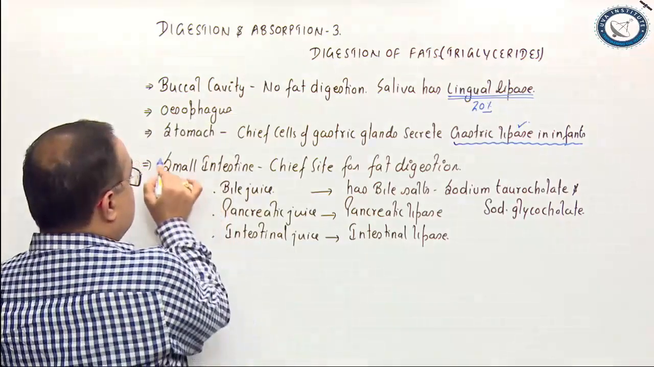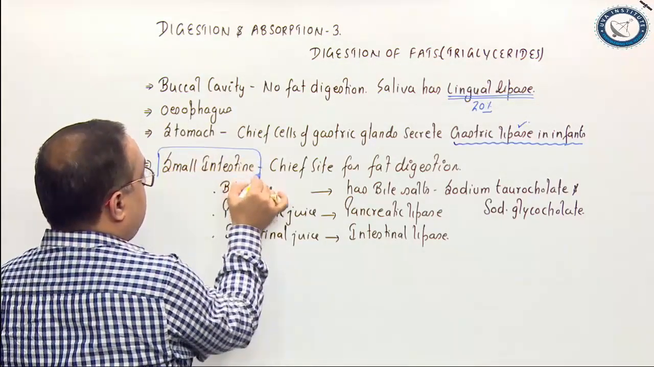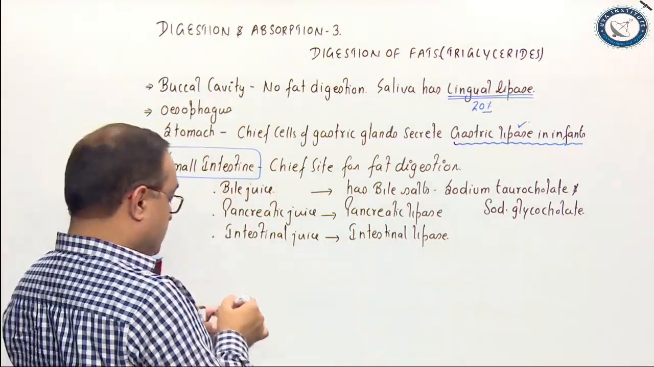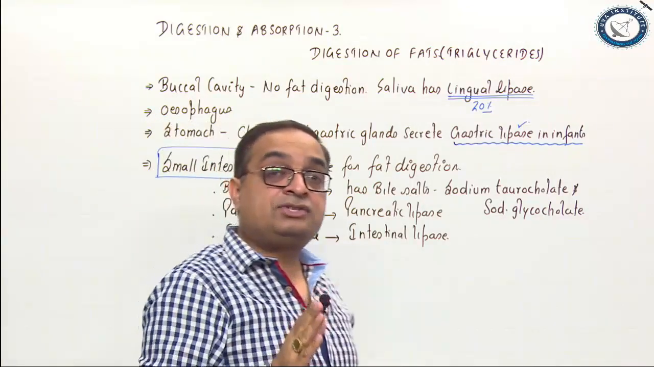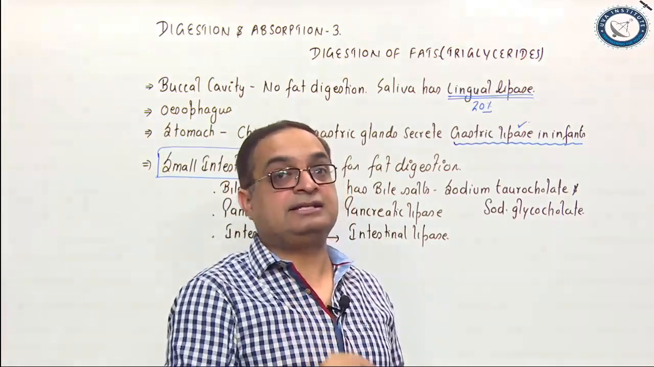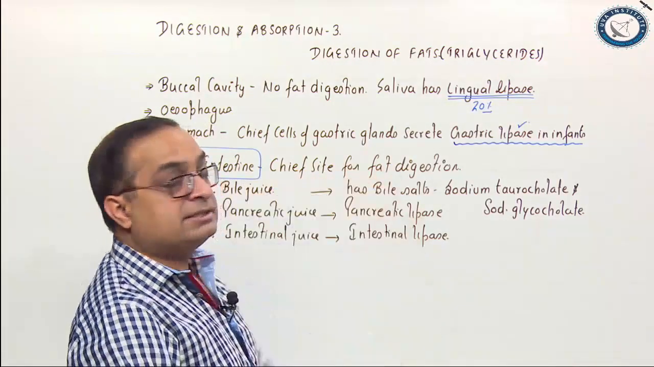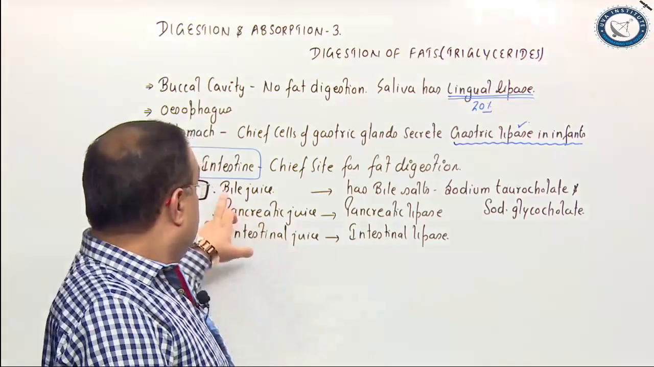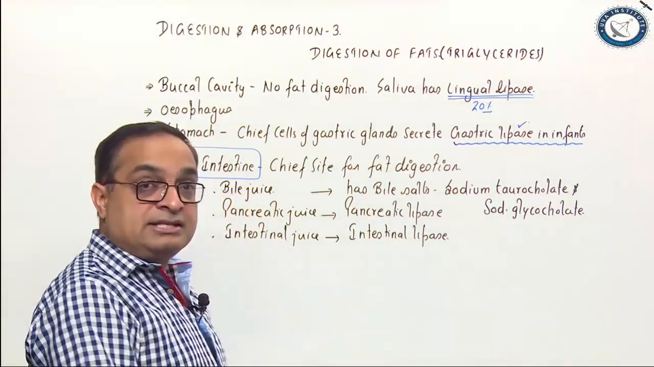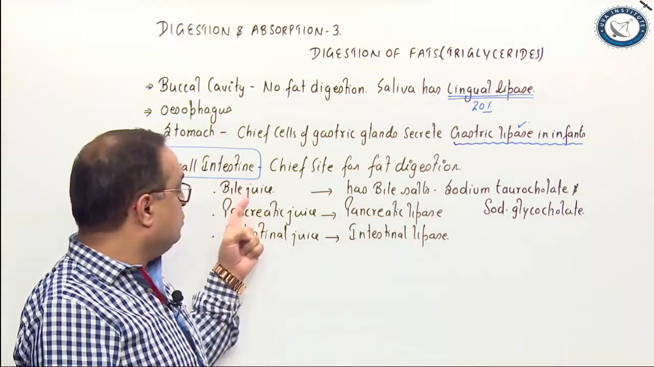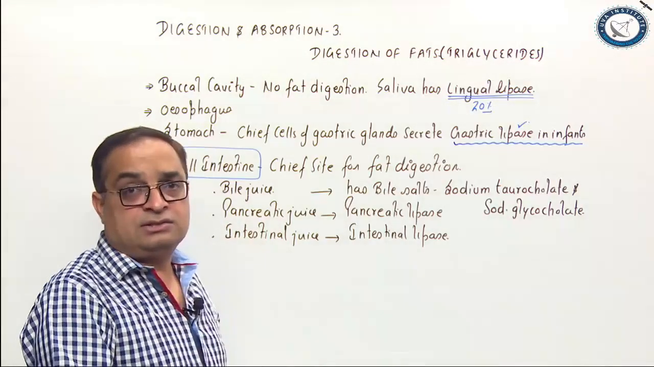Then comes the small intestine. Please remember that small intestine is the chief site for fat digestion. I have written here, it is the chief site for fat digestion. Small intestine receives 3 digestive juices: bile juice, pancreatic juice, intestinal juice.